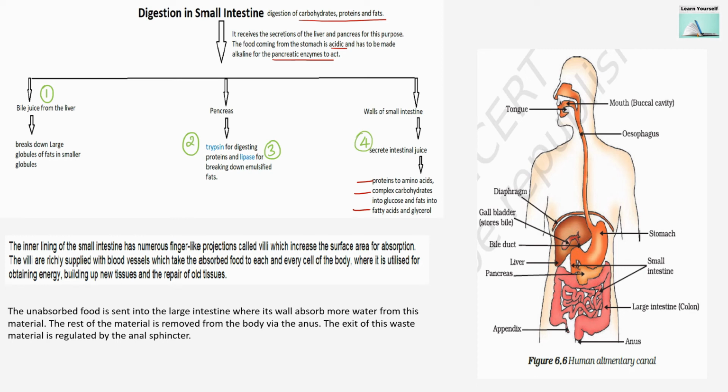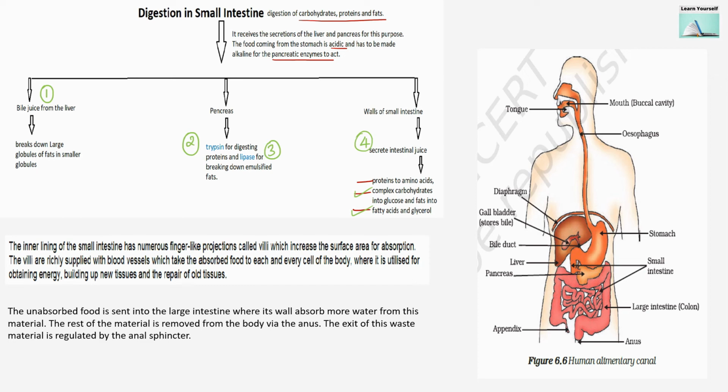And it will carry out a series of processes like breakdown of large globules of fat, then digesting protein, then breaking down emulsified fat, conversion of protein into amino acids, complex carbohydrates into glucose, and fat into fatty acids and glycerol.